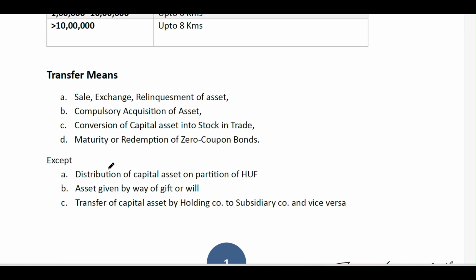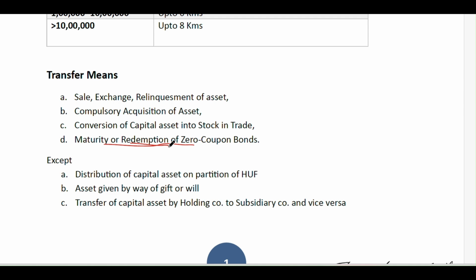This also includes the compulsory acquisition of the asset. For example, if a road is extended to four-way, then all the buildings or assets beside the road will be compulsorily acquired by the government. So this is also included in transfer. Also the conversion of a capital asset into stock in trade. For example, if you have a car and you convert it into business, that is, you enter into a car business by transferring your own vehicle into a business vehicle, this is also included in transfer. And maturity and redemption of zero coupon bonds is also deemed to be a transfer.